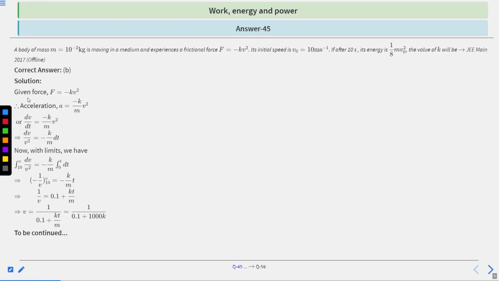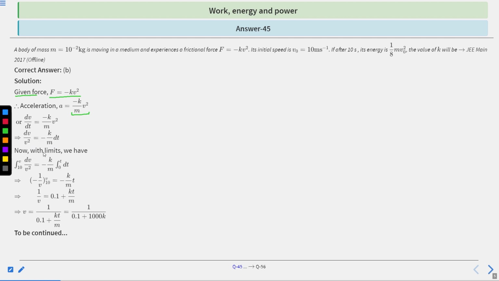So given force F equal to minus kv square, and acceleration is equal to minus kv square divided by m. Clear? So dv upon dt is equal to minus k divided by m v square. And solving this, you will get dv upon v square is equal to minus k by m dt.